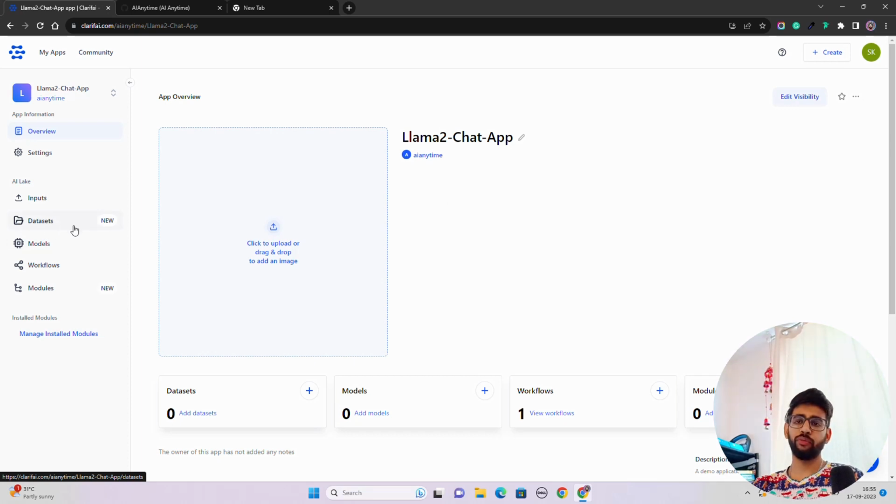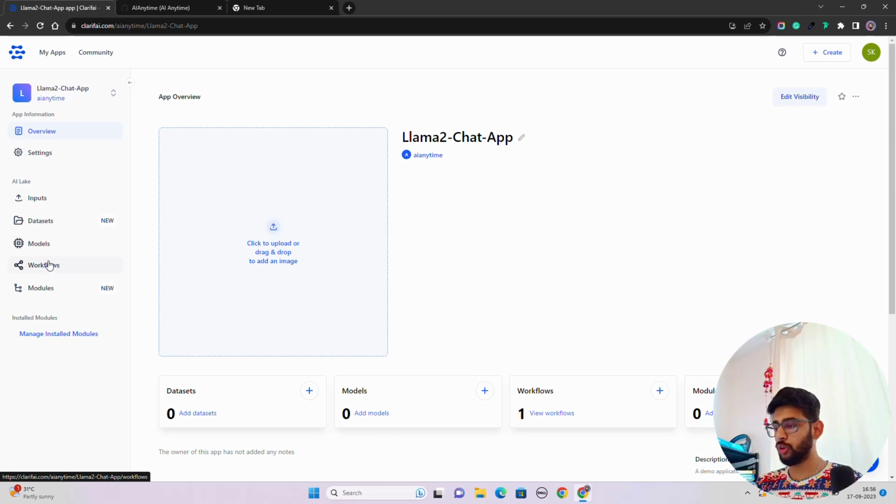They also have a default dataset. They have models, modules, workflows, etc. I am more interested right now in something called workflows. This application, Clarifai, helps you basically create workflows and connectors. Basically, it's like drag and drop, where you can design and configure your entire workflow for the application.